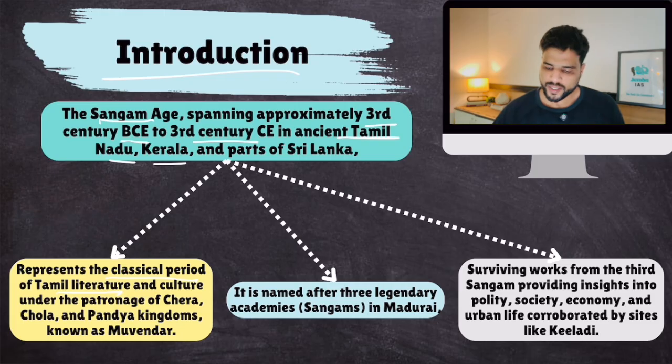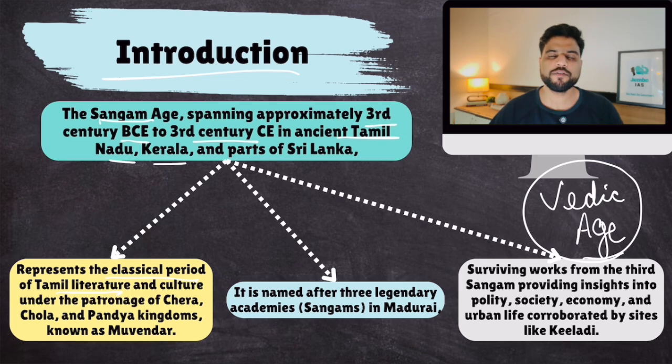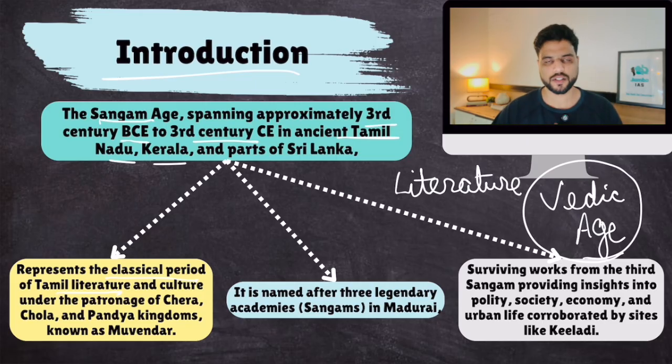Basically, you must have heard about Vedic age, right? So where do we get most of our information about Vedic age? We get it from Vedic literature: the Vedas, Upanishads, Brahmanas, Aranyakas, Smriti, Shruti, all these things. Now, where do we get most of our information for Sangam age? We get it from Sangam literature. I'll explain what this literature is all about, but right now just understand this.